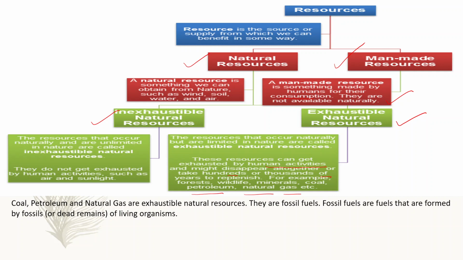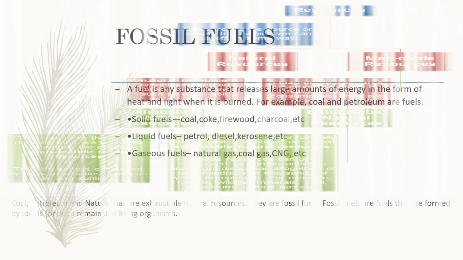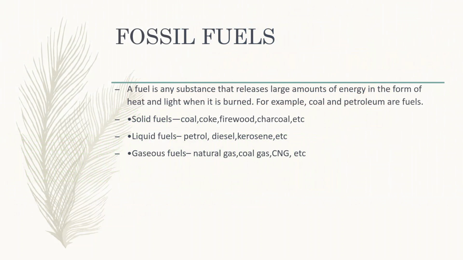In this chapter, we will particularly focus on three natural resources: coal, petroleum, natural gas. These three resources are also fossil fuels. A fuel is a substance that releases a large amount of energy in the form of heat and light when it is burned. Because coal and petroleum produce huge amounts of energy when they are burned, they are known as fossil fuels.